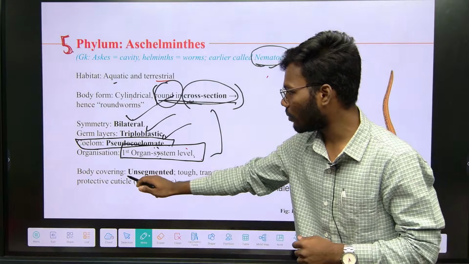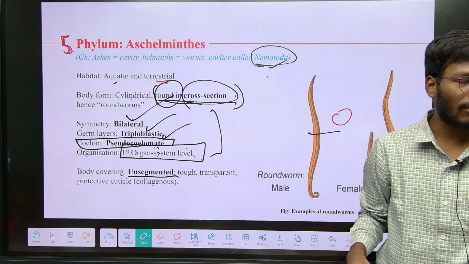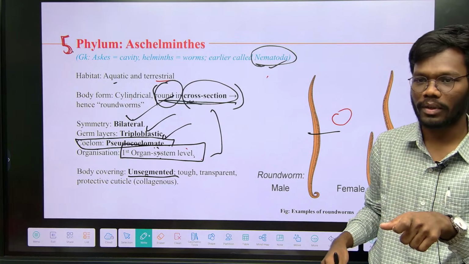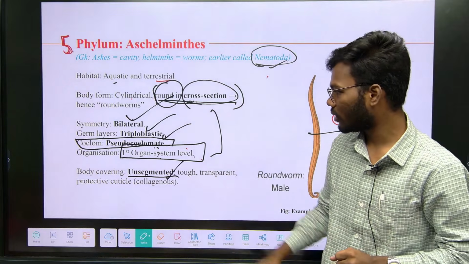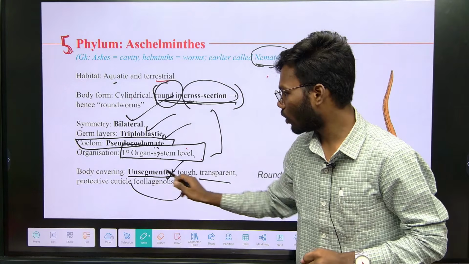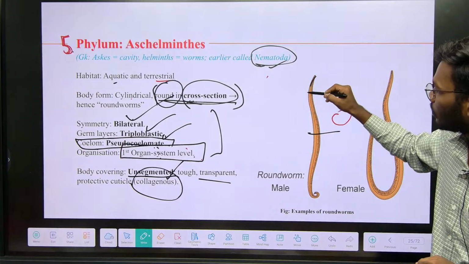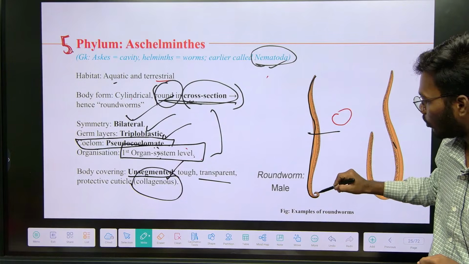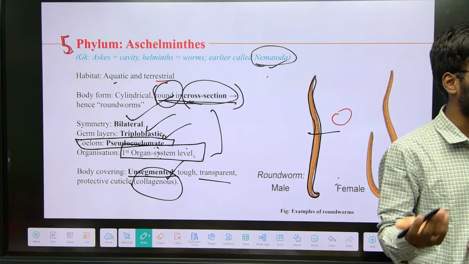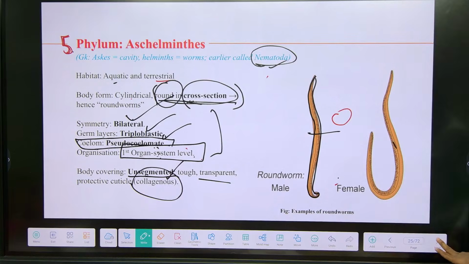See, this is unsegmented. Platyhelminthes is what? Pseudo segmented, whereas this is unsegmented. There is a transparent protective cuticle called collagenous. So on the surface there is a collagenous layer present on the body of the nematodes.